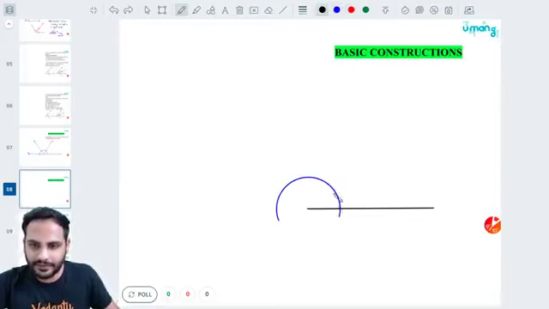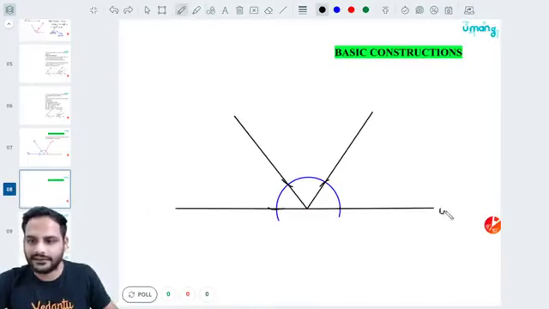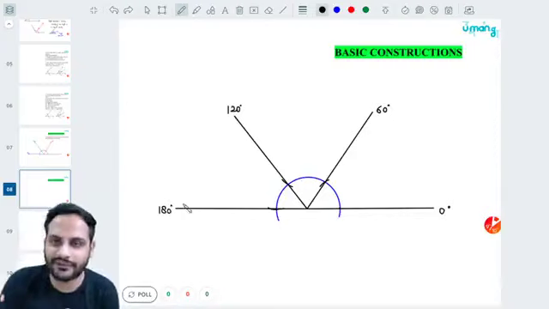If I keep the tip of the compass over here, the first intersection point will be 60 degrees, the second intersection point will be 120 degrees, and the third intersection point will be 180 degrees, right? Just now I have told this. So at the starting this is 0 degrees, this is 60 degrees, this is 120 degrees, and this is 180 degrees. These four angles we have drawn with the help of a compass.